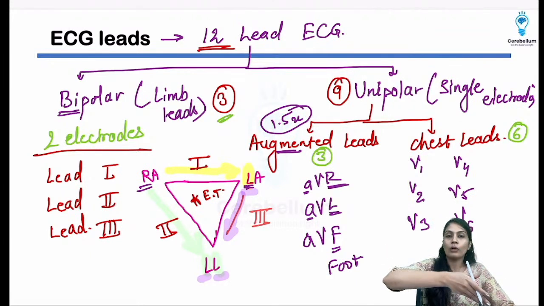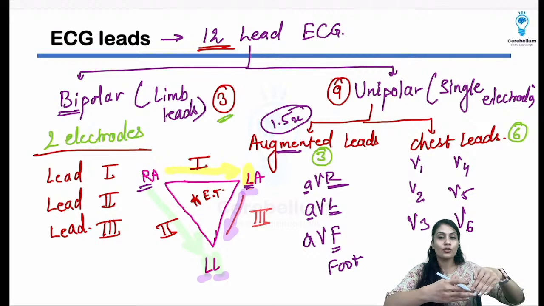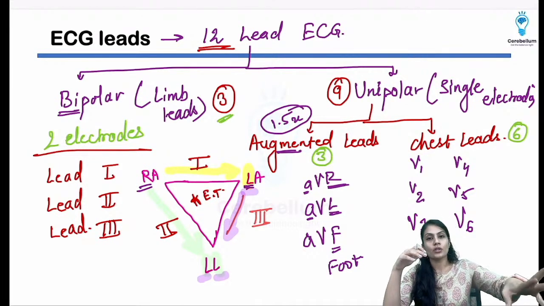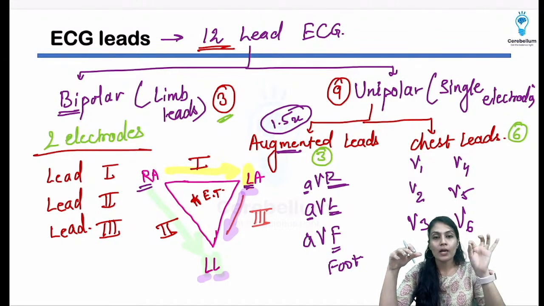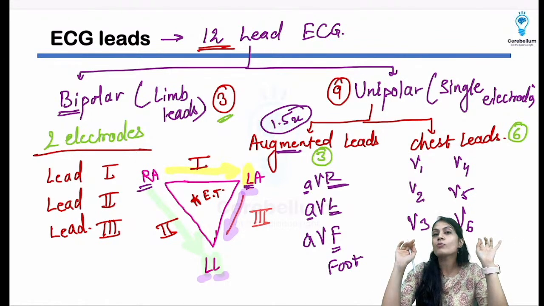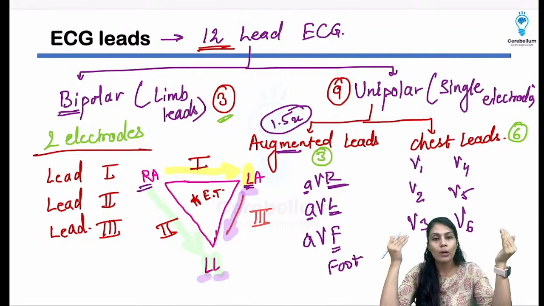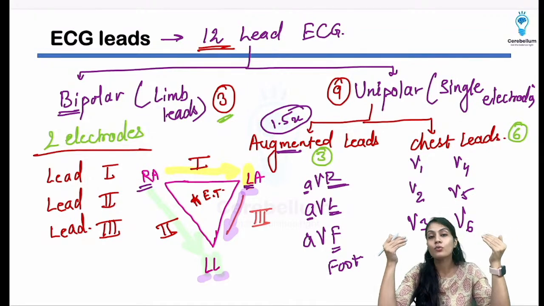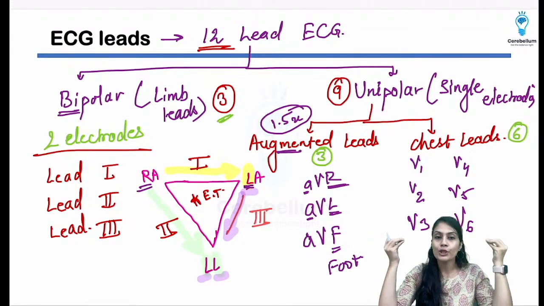And from above downward, from the right atrium, the pacemaker will start the action potential and it will carry forward the depolarization towards the left ventricle, right? In that direction the depolarization is going to take place, and that's why lead 2 is the most important lead, which will give the maximum information about the heart. Or if I have to take one lead, I'm going to make the long strip of lead 2.